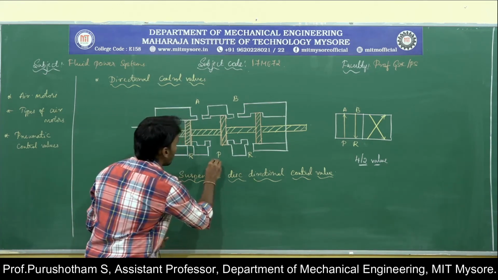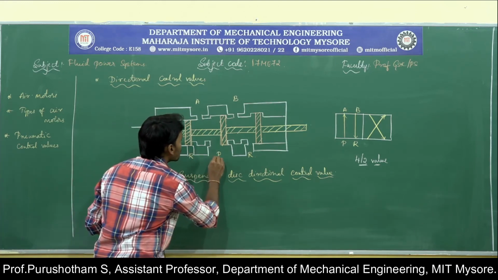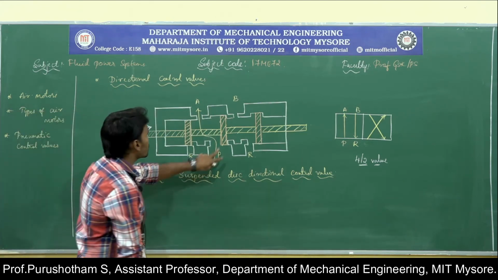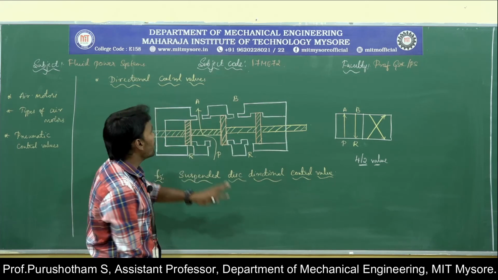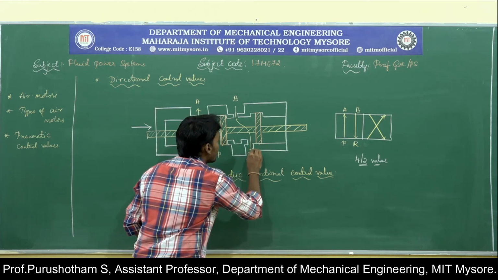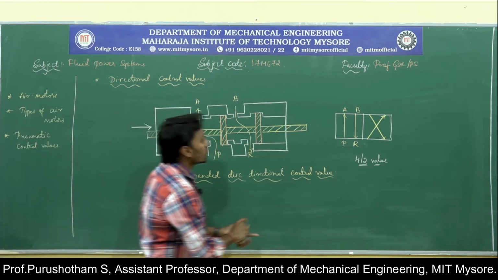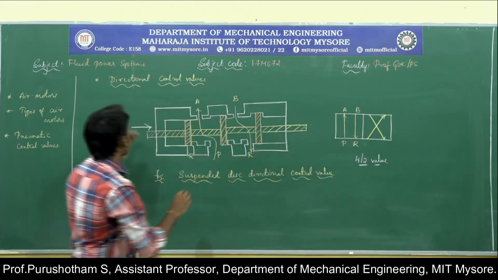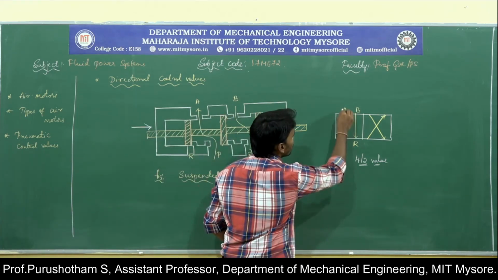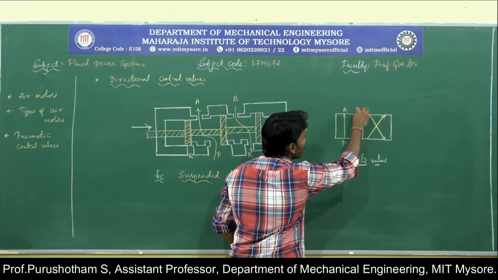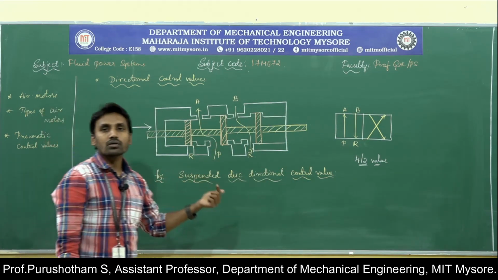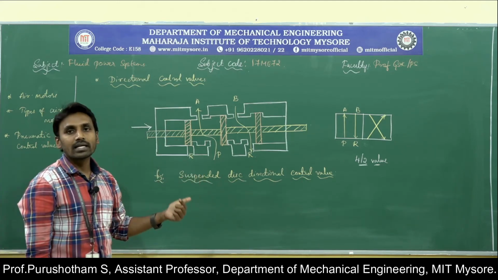Then the fluid from the pump is going to enter port A, and at the same time the fluid present in port B is going to enter the reservoir. So this is shown in the first position. When you move this sliding spool towards the right, the fluid from the pump reaches port A, and the fluid present in port B reaches the reservoir. This actuation is by means of some solenoid, mechanical actuation or pneumatic pressure.